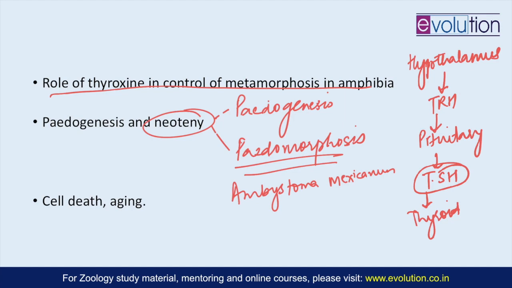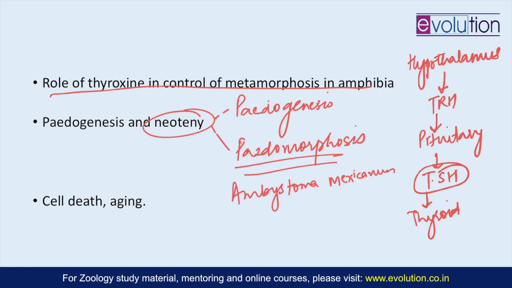For example, if it's really cold, then the environment is inhospitable to live, and in that case, rather than becoming the adult, the tadpole retains the larval characteristics and then becomes reproductively active. So this is something which you see in axolotl larvae of the Ambystoma and salamanders. And they can at times be injected with iodine, or they can be injected with thyroid hormone, and that will lead to their metamorphosis.